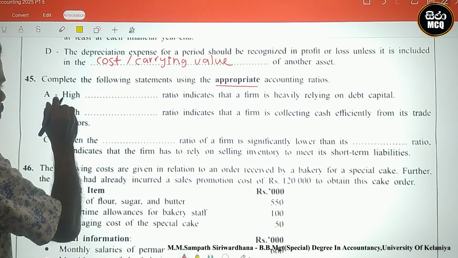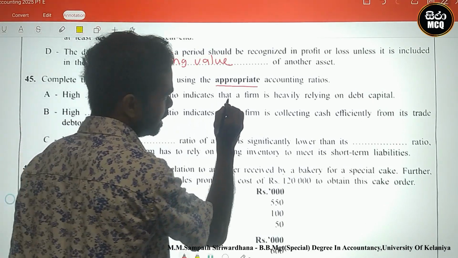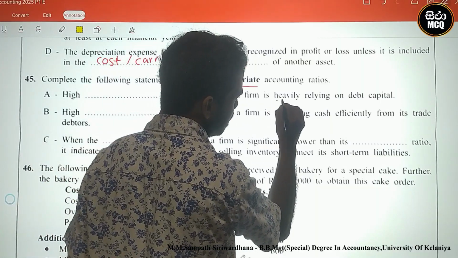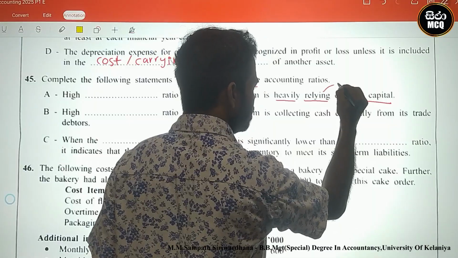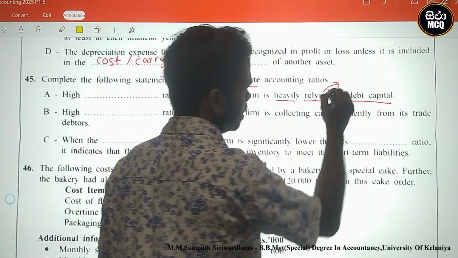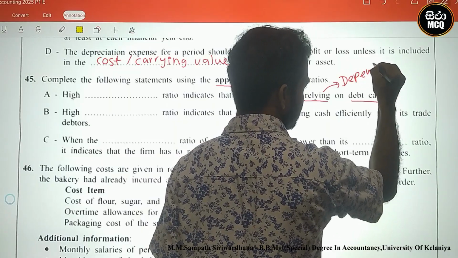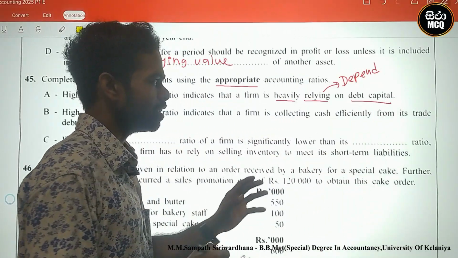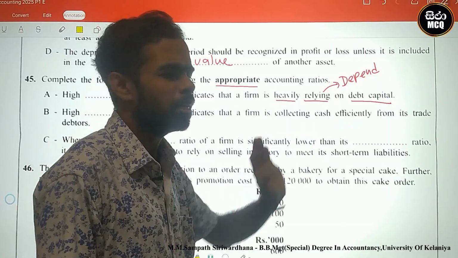Look here, first one: a high blank ratio indicates that the firm is heavily relying on debt capital. Relying means depend on debt capital.